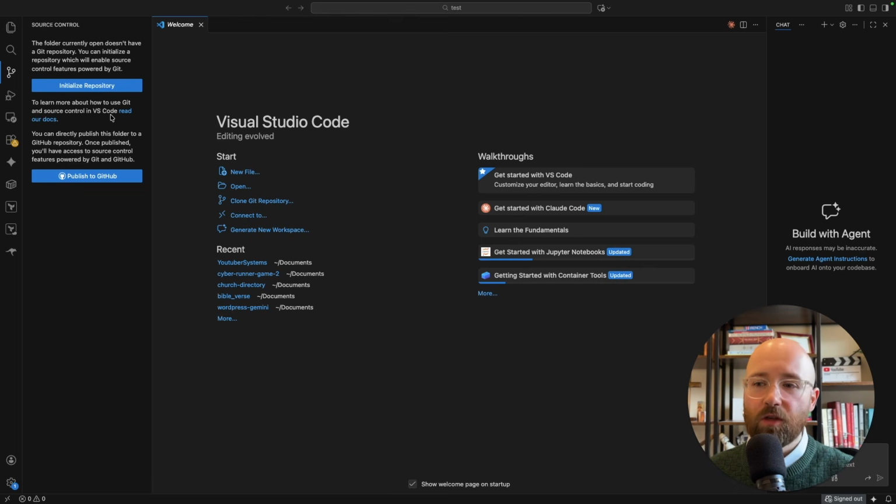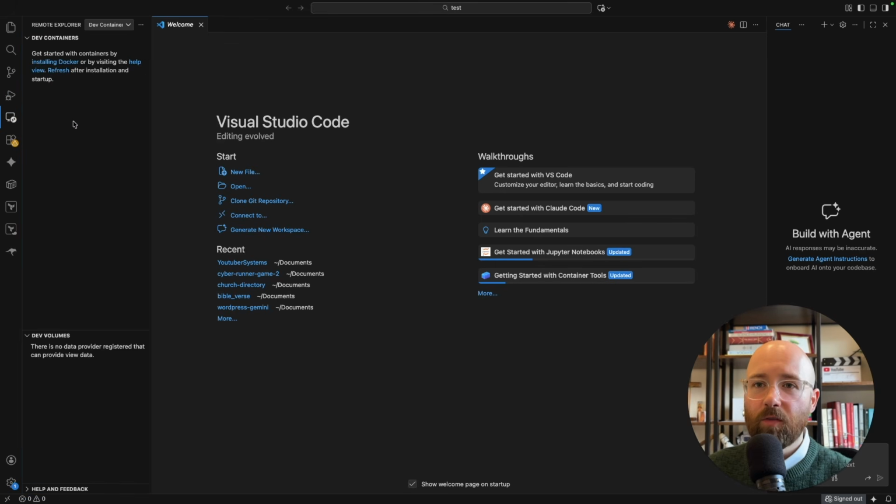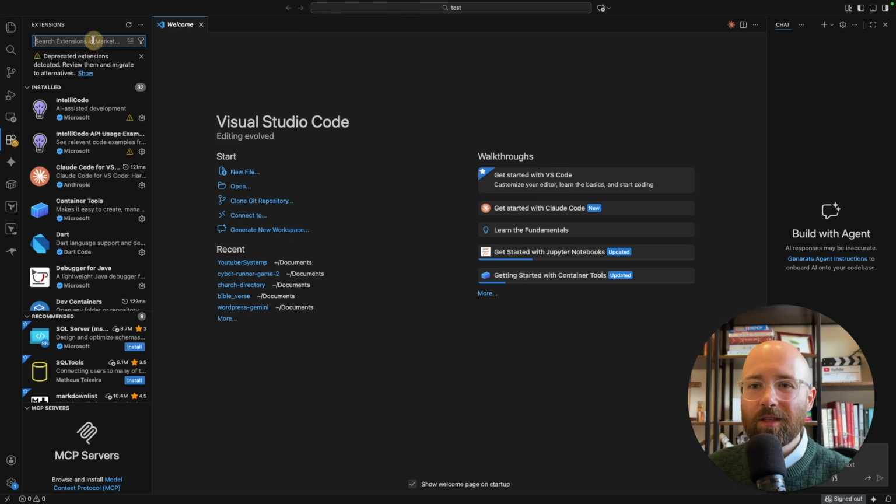essentially what it allows you to do is update code, let Claude Code update stuff without it actually affecting what's in production, say. So you can add features to a website without having to worry about the main website getting affected. And if you make a feature that's awful and everyone hates it, you can always roll back, and that's kind of using Git. Run and debug, I've never used that in my life. Remote Explorer, I've actually never used that in my life either.